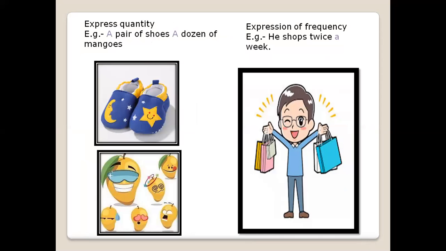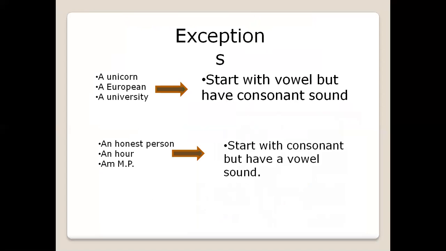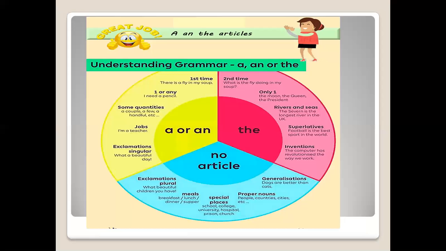Okay, so singular is a very important thing. Again, to express frequency which is done in a particular period of time, that has to be singular. An is used with vowel sounds. Okay, these are some examples. Vowel sound exceptions are always there. A word might start with a vowel but have a consonant sound, and it might start with a consonant but have a vowel sound, so that will make the difference.